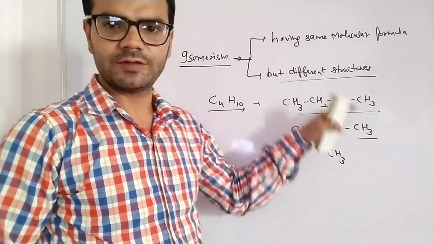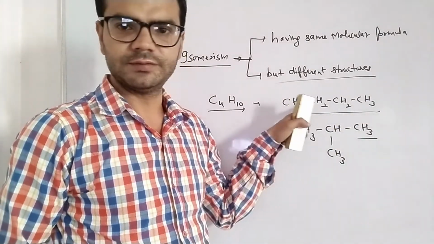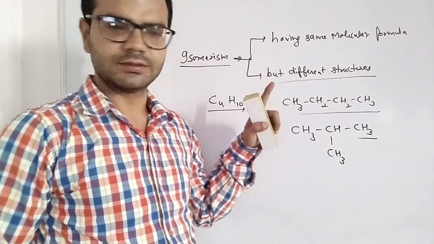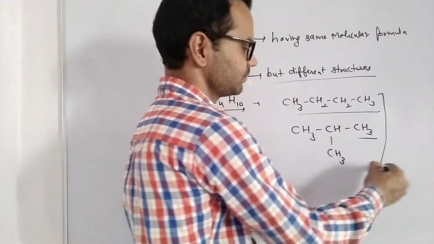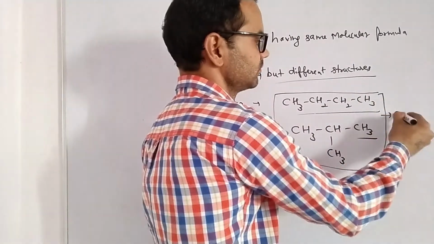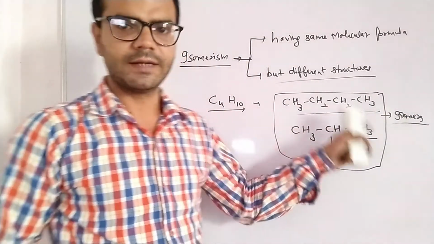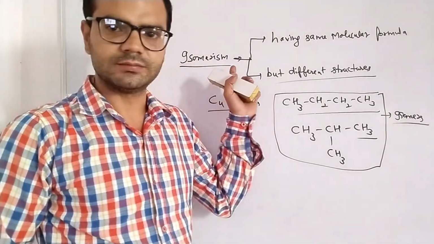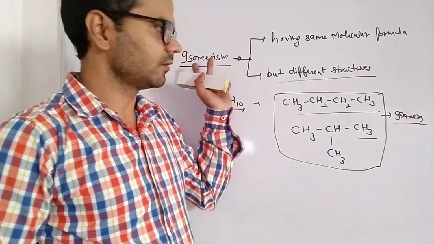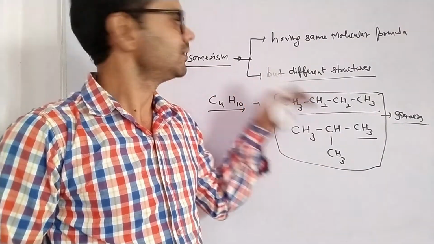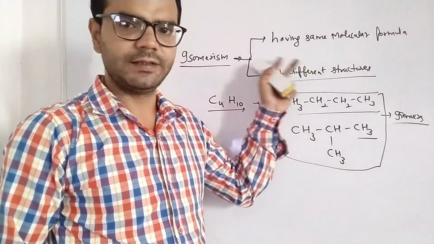Both contain 4 carbons, but this is a straight chain of 4 carbons, and this is a straight chain of 3 carbons with 1 branch. So both these are isomers, and the phenomenon is called isomerism. Again, it is a unique property of carbon to show isomerism. Isomers we will divide further.